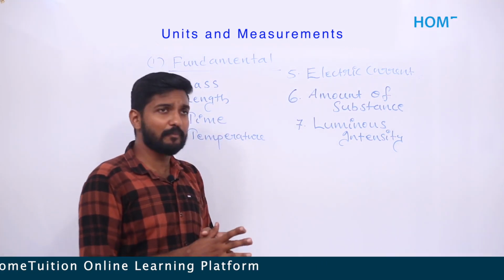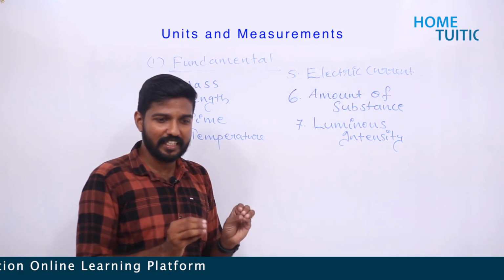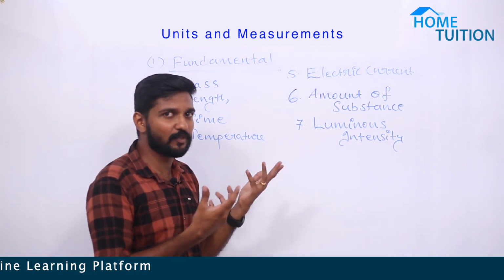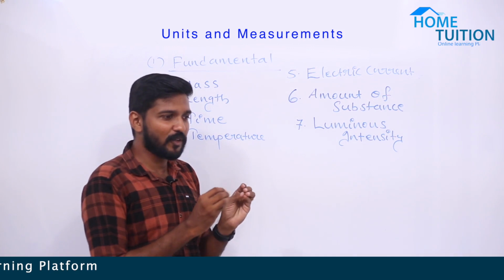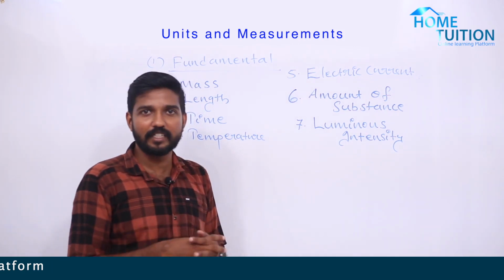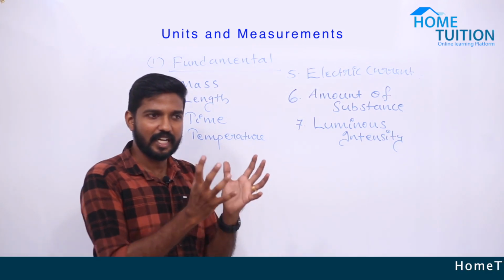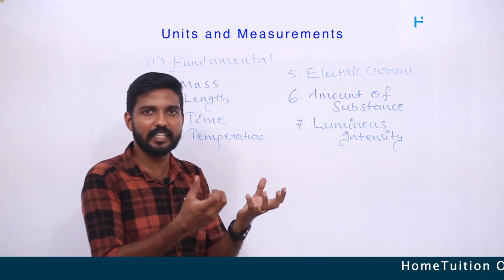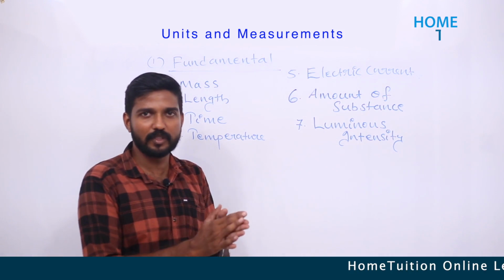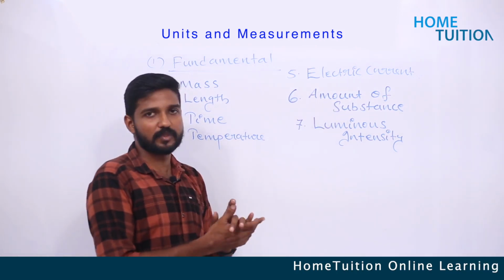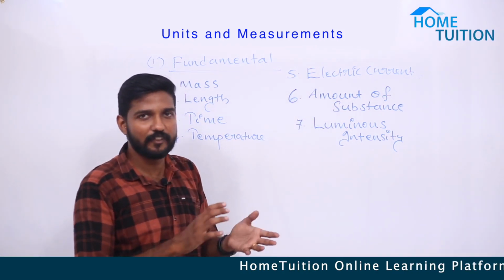And the next one, amount of substance. When I say a term, you will easily understand what amount of substance is. You know Avogadro number, right? 6.022 into 10 raised to 23, the number related to the amount of substance contained in an atom or molecule. It's called amount of substance. It's another fundamental physical quantity.